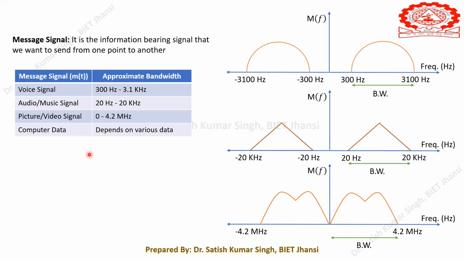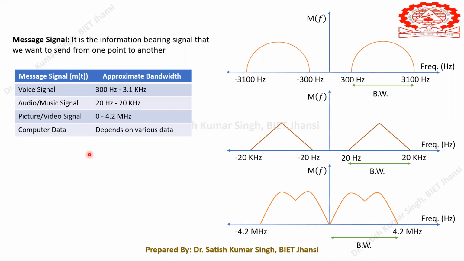We have the audibility, so if it is audible to the human ear, then the signal will be called the audio signal. Please try to understand these two differences between the voice signal and the audio signal. The voice signal is the signal that humans generate while speaking, but the audio signal is the signal that the human ear can sense.